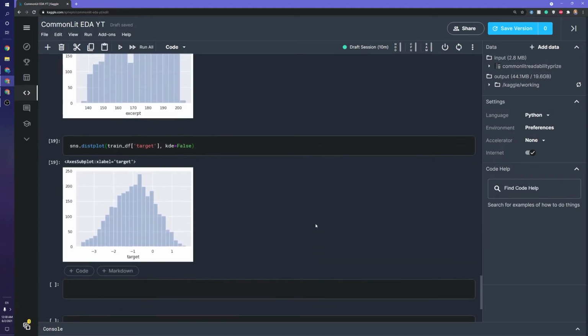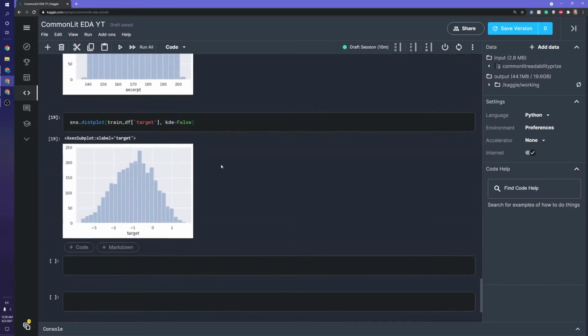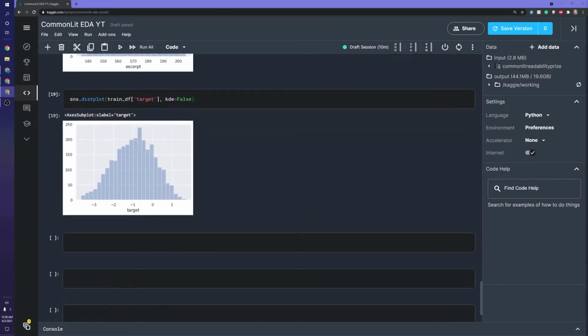Next, I want to jump back to where we were before. Sorry if I'm jumping around a bit. I could have organized this a bit better, but we got these hard characters, right? So let's now see, because now we're working on the target, if the target does correspond with, or if there's any difference with these hard characters, or sorry, if when there is a hard character, if we can expect harder passages.